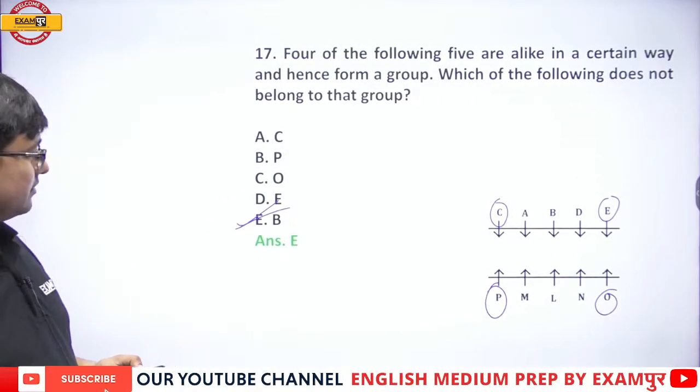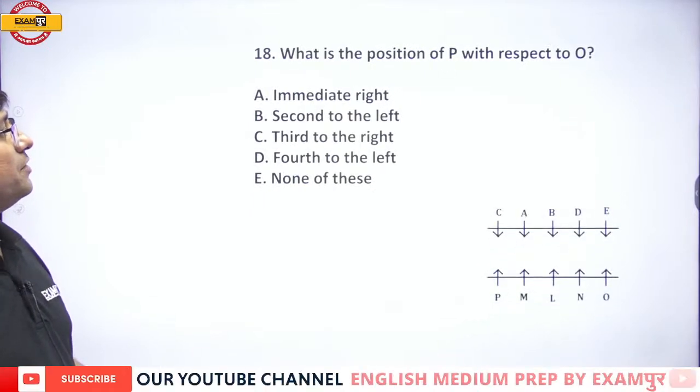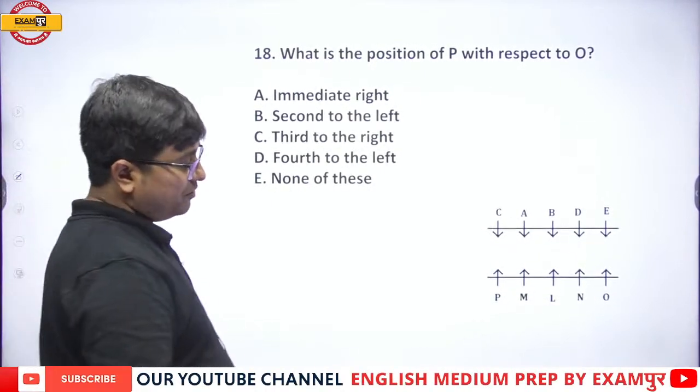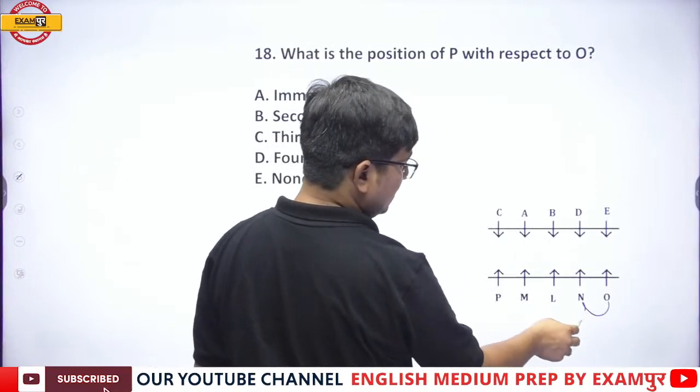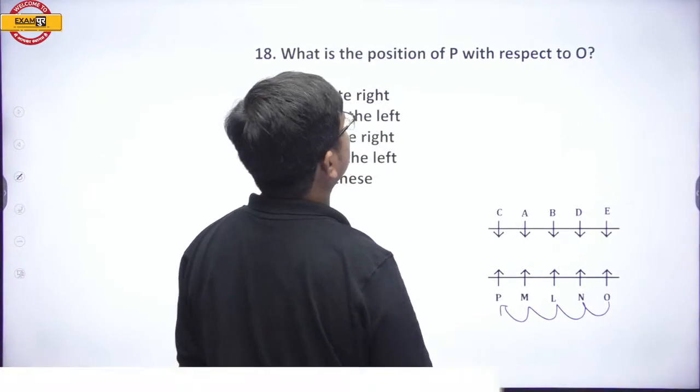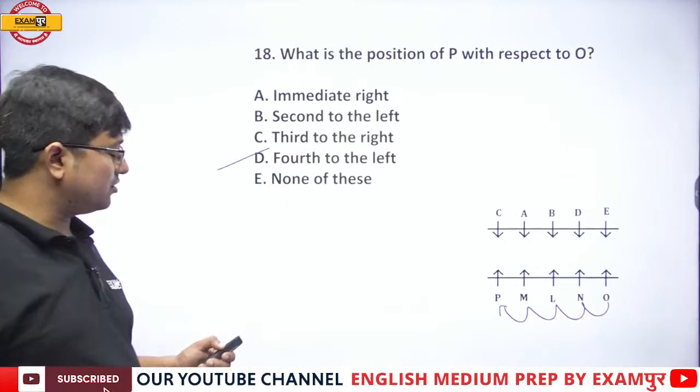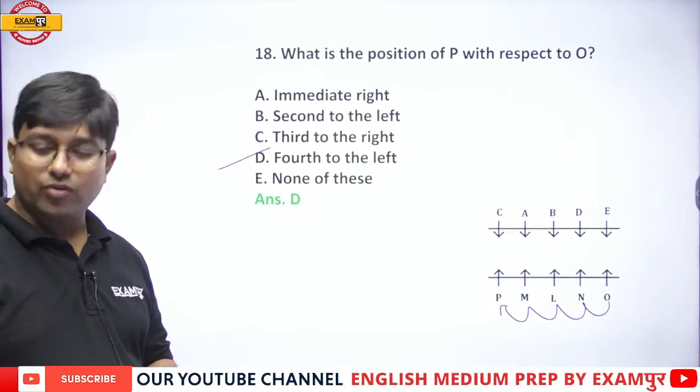Next. What is the position of P with respect to O? With respect to O, it is 1, 2, 3 and fourth to the left. Answer is option number D, that is 4.